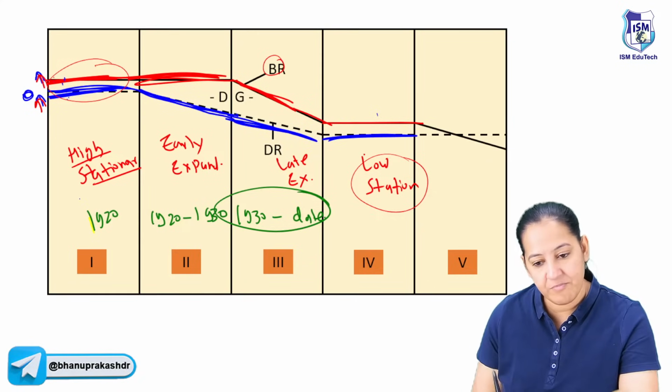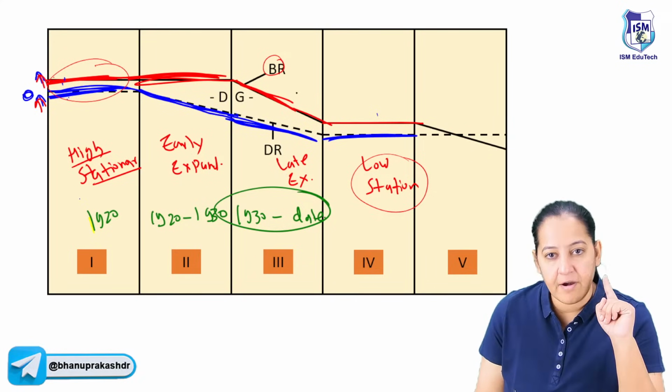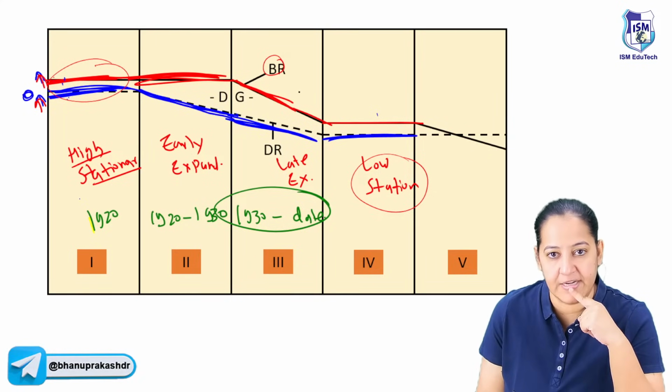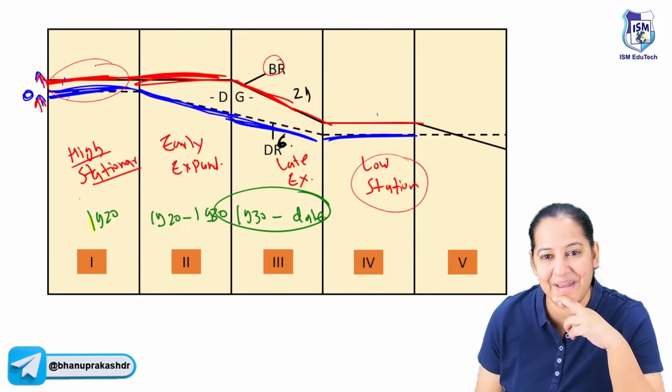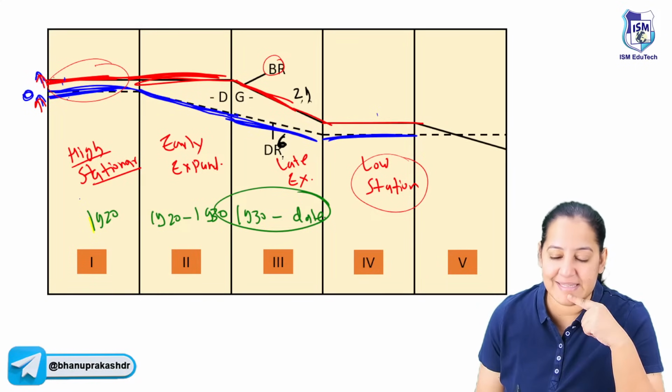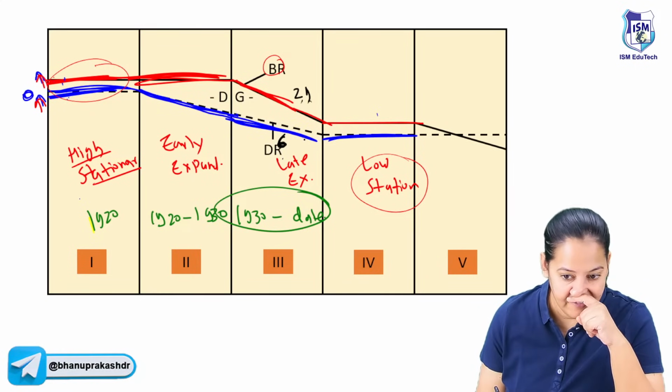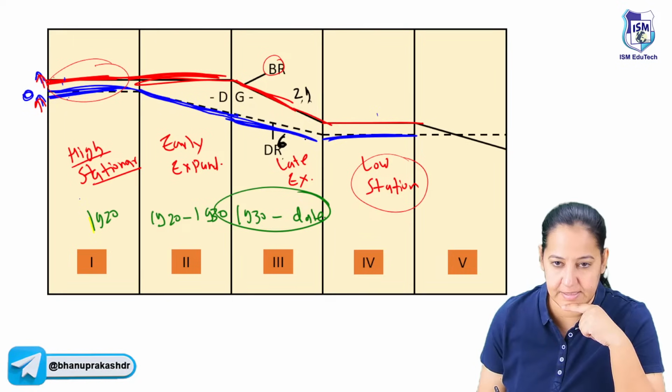What are the current values of birth rate and death rate in India? The current birth rate is 21 and the death rate is 6. You can see the difference. I want to make it equal. 21 minus 6 is nearly 15. You got it? It's nearly 15. So there is a difference.